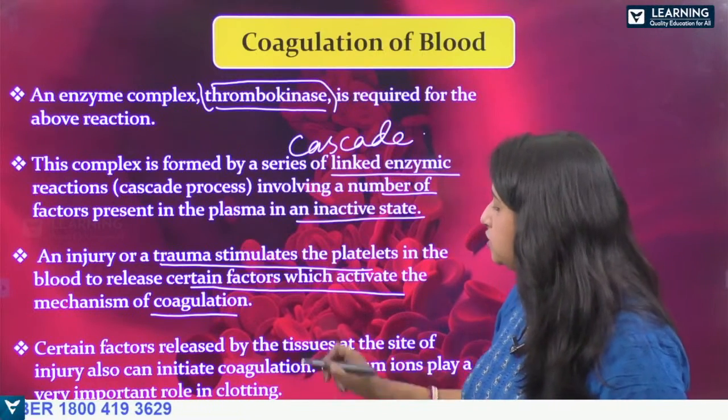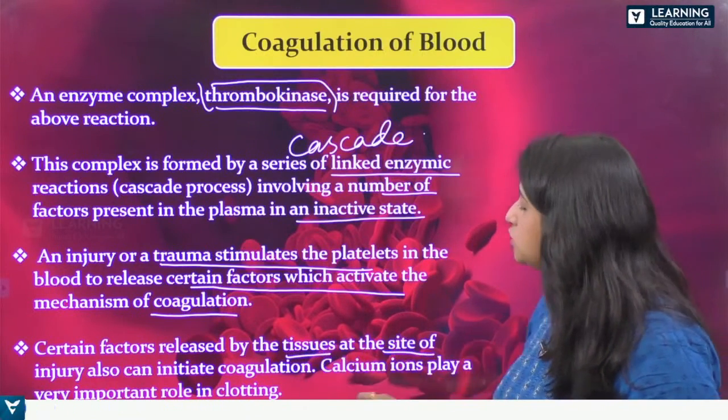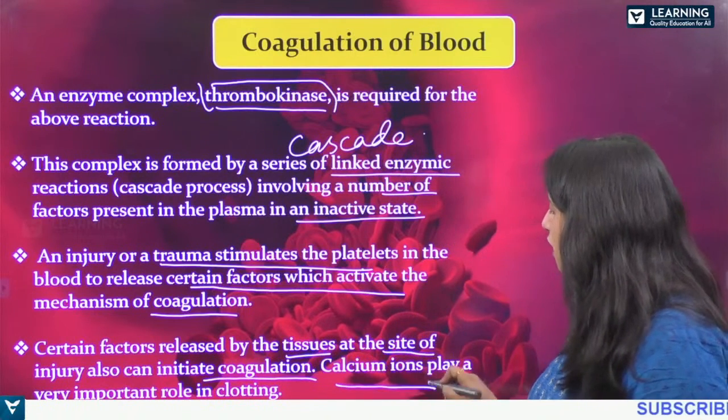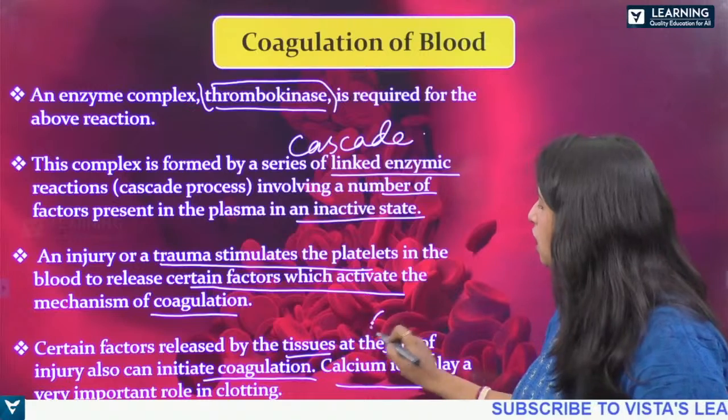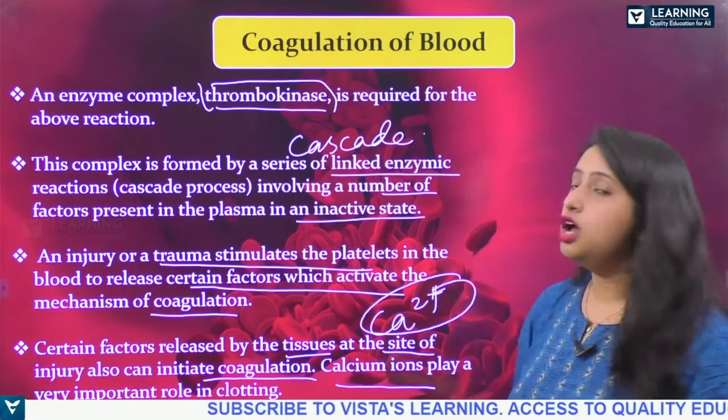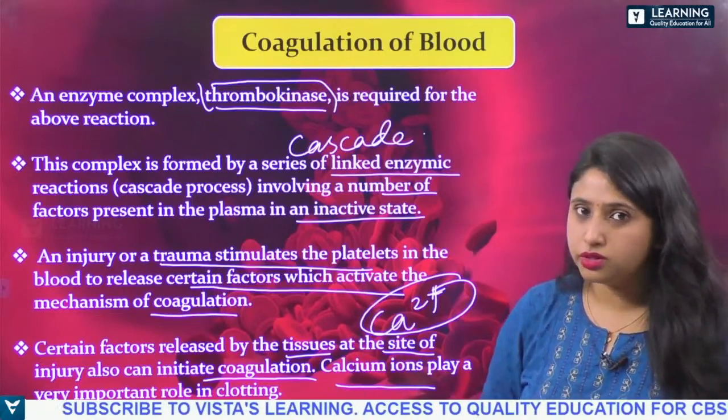So certain factors released by the tissue or the sites of injury can initiate coagulation. Calcium ions also play a very important role here. Okay, so calcium ions are also important for the coagulation process, right?